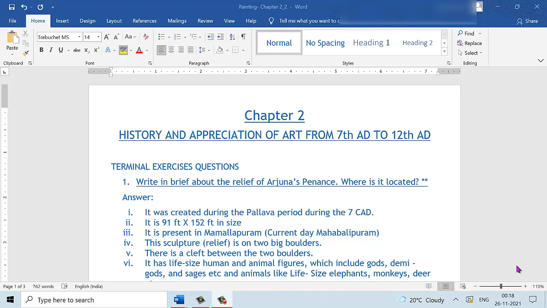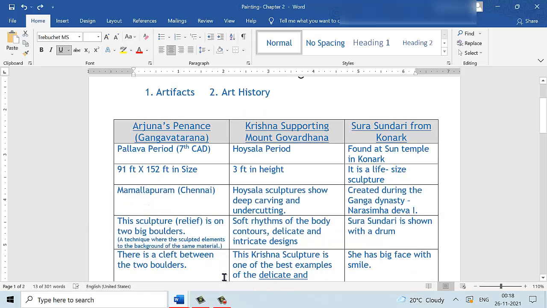Today we are doing chapter 2 of painting. This is for the secondary board. The name of the chapter is History and Appreciation of Art from the 7th century AD to the 12th century AD. This video is a continuation from the previous video where we discussed the artifacts and the history around them. We studied three artifacts: Arjuna's Penance, Gangavatarana, Krishna supporting the Mount Govardhana, and the Surasundari from Konark.